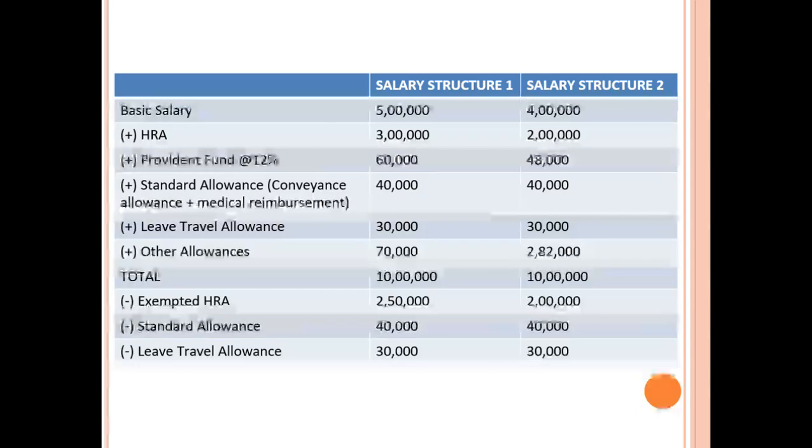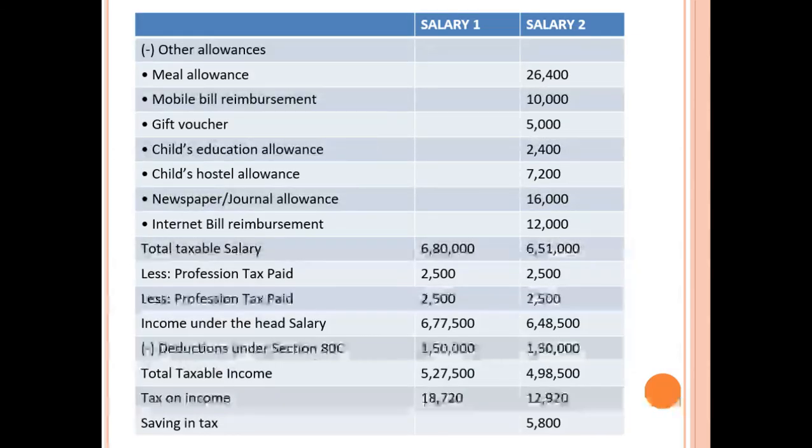Leave travel allowance. Now, the most important thing, we are going to do a restructuring from here. Exempted HRA for A would work out to 2.5. Exempted HRA for B will come as 2 lakh. Now, all the standard allowance remains same, but here the major changes.